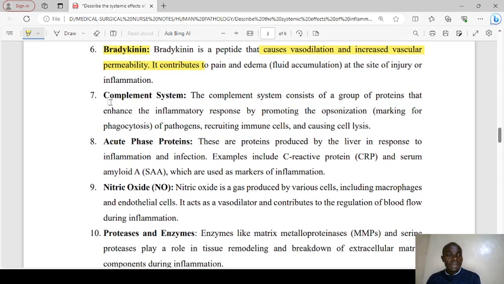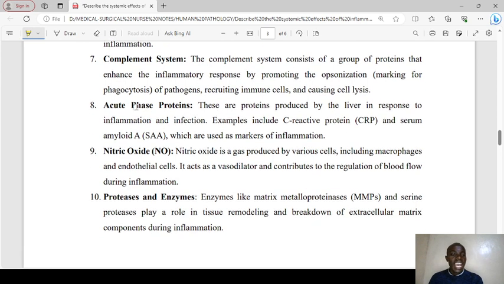We have the complement system. The complement system consists of a group of proteins that normally enhance the inflammatory response by promoting opsonization, simply the marking of the pathogen for phagocytosis. It also helps in recruitment of immune cells and causing cell lysis. Acute phase proteins are the ones normally produced by the liver in response to inflammation and infection. Examples include C-reactive protein, CRP, and serum amyloid A, SAA. These are referred to as the markers of inflammation.